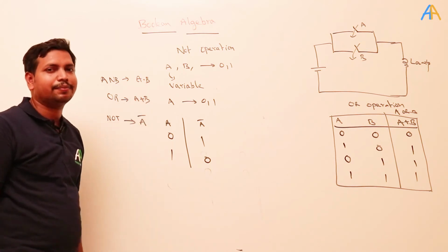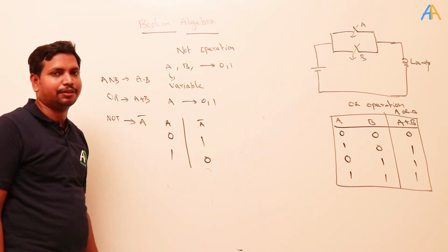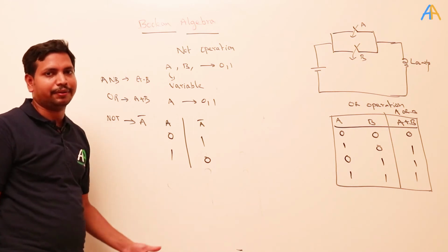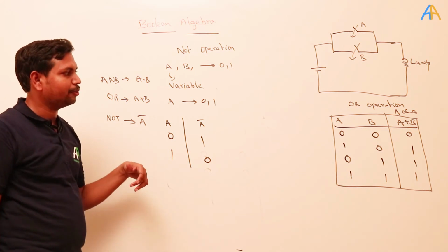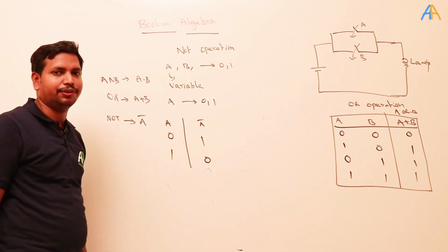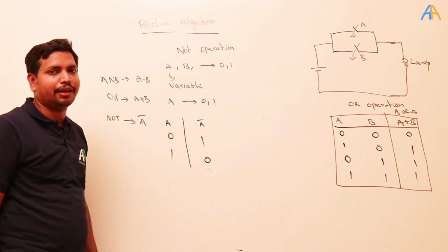Okay. There are some theorems in order to simplify Boolean algebra. Okay. We'll learn one by one. We can prove them either by truth table, or by different methods such as duality principle and identities. We'll learn one by one. Okay.